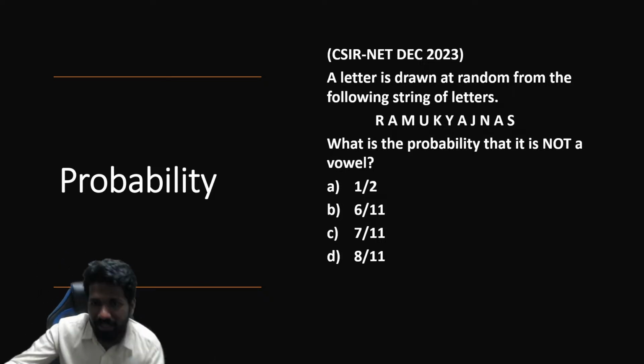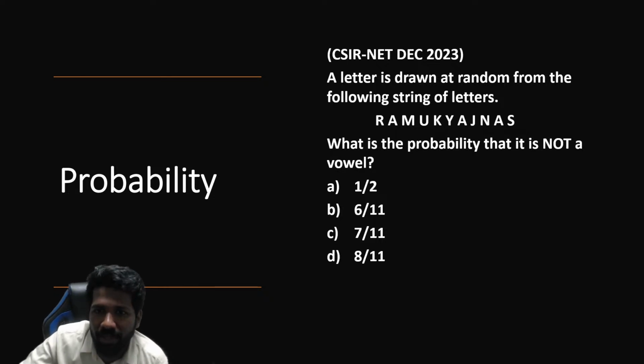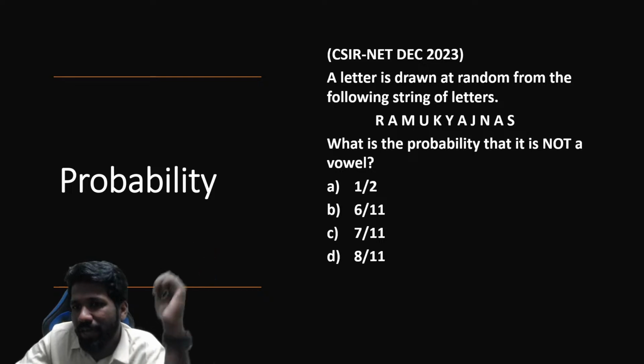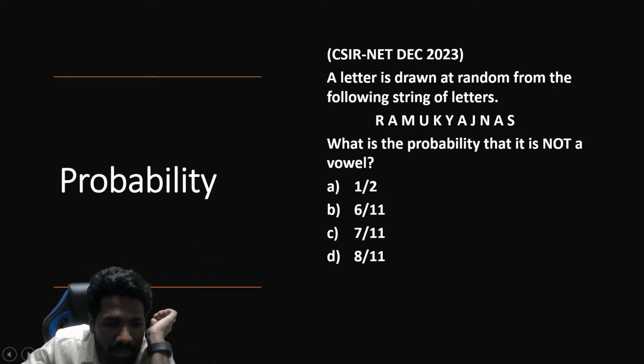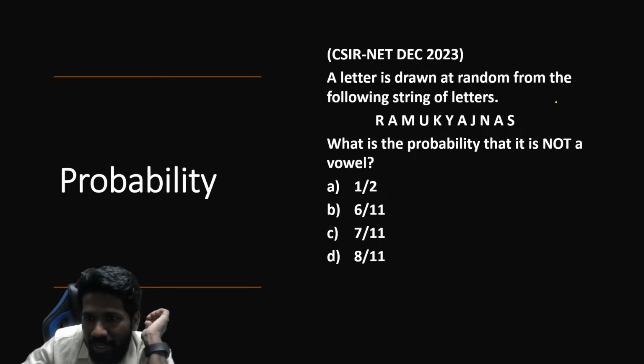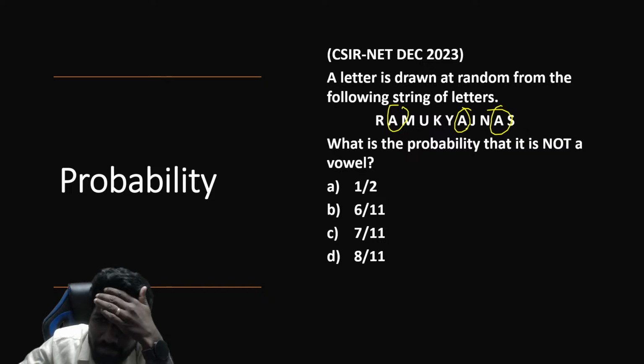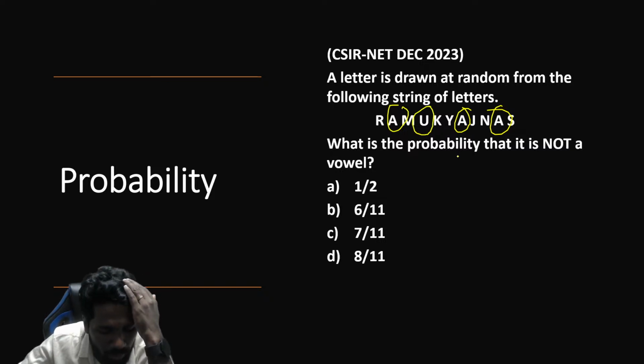So this question, let us discuss. A letter is drawn at random from the following string of letters: RU, RAMU, KYA, JNAS. What is the probability that it is not a vowel? इसमें vowels कौन सा है? Let us check. A is vowel. 3 A's are there. Then U is vowel. So 4 vowels are there.